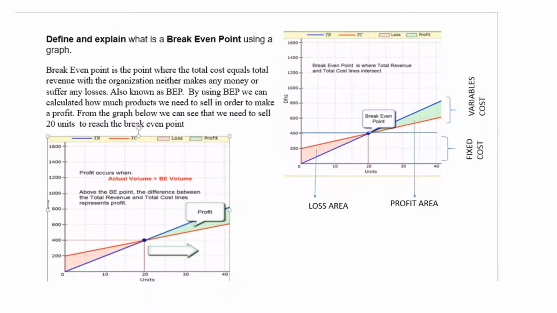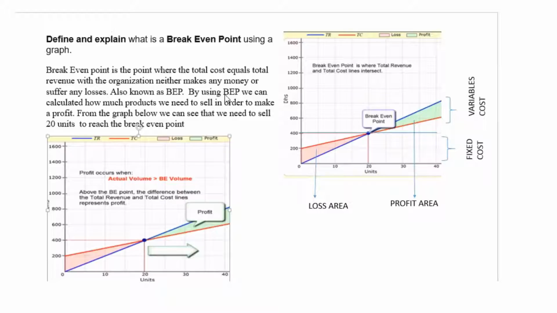Define and explain what break-even point is using a graph. Break-even point is the point where the total cost equals the total revenue, with the organization neither making any money nor suffering any losses. Most organizations will know how many units they need to sell in order to make a profit, because everybody wants to make a profit when they do business. And when you're at the break-even, you either make or you don't make. You're just stuck in the middle. That is not something an organization wants.